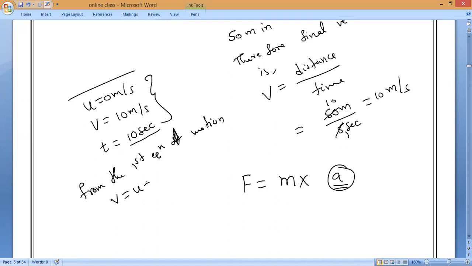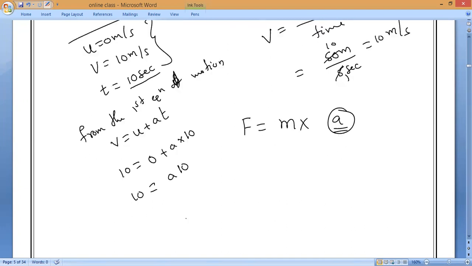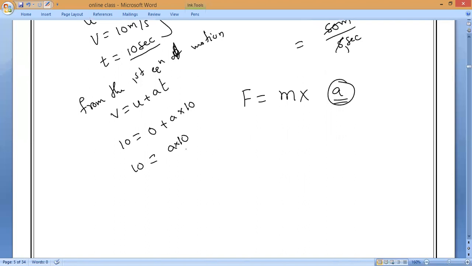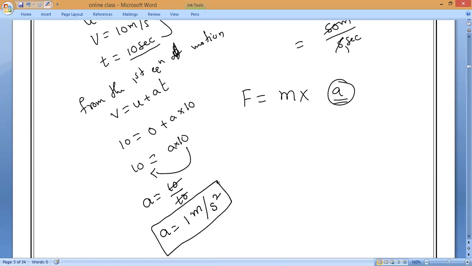V is equal to U plus AT. Now V is equal to 10. Initial velocity is 0. A into time is equal to what? 10. Yes or no, guys? Now it will turn into 10 is equal to 10 A. Now 10 is in multiplication, so it will come to this side. What will become, guys? So we get the acceleration is equal to, what is the unit of acceleration, Danishka? Meter per second square. Understand?